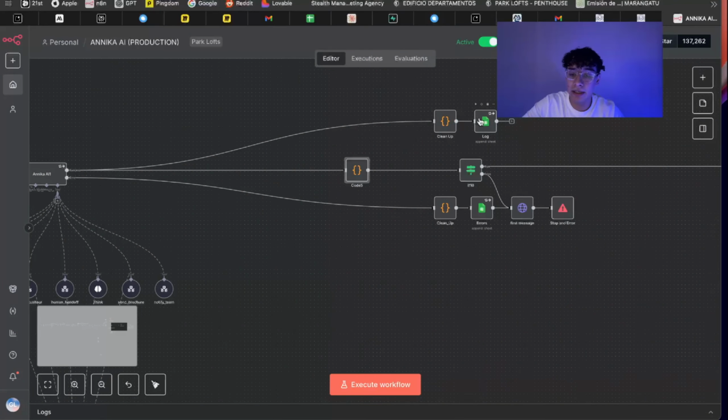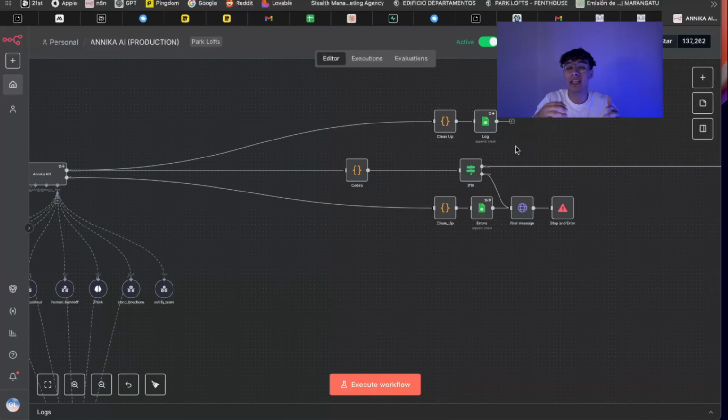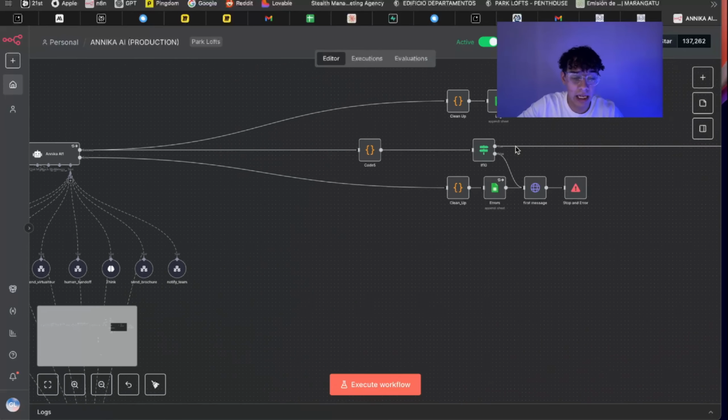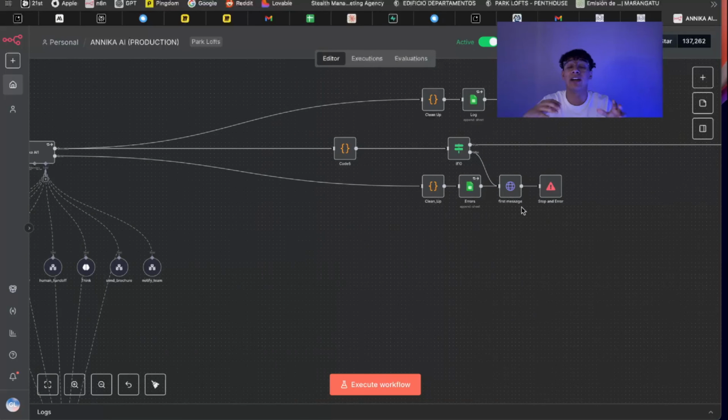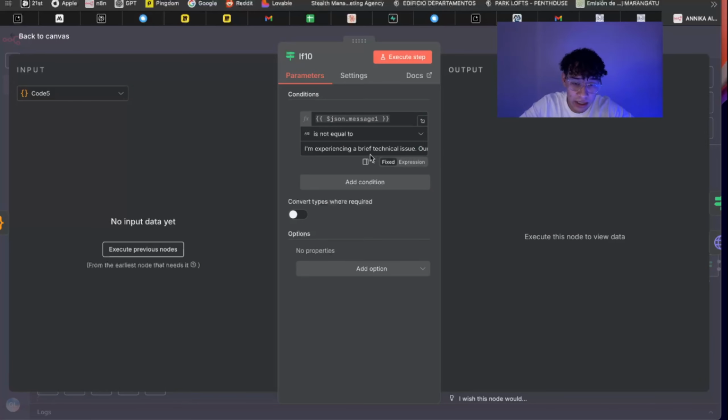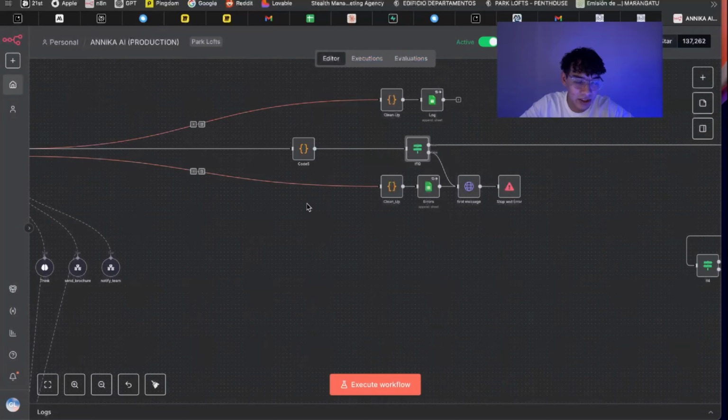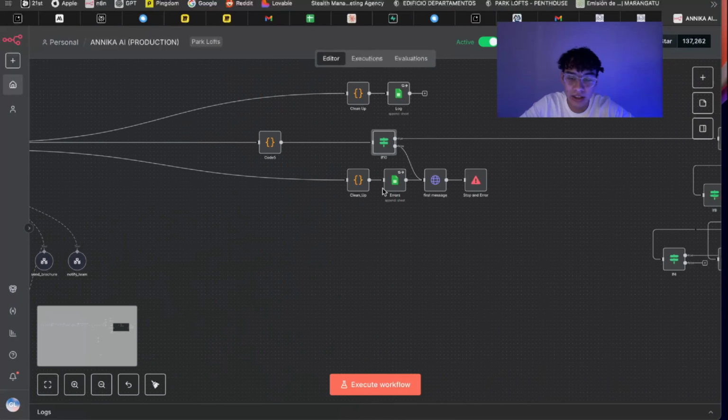We have a cleanup and a log for the dev data, so we can control the cost and everything. If we had an error, we have a cleanup, we log the data, we send a message to the user saying that we have an error, and we stop and error, so I get notified on Slack and all my channels. In this case, we have an if node in here, that if the message that we're getting from this is that it's experiencing a technical issue, then we also call the stop and error.